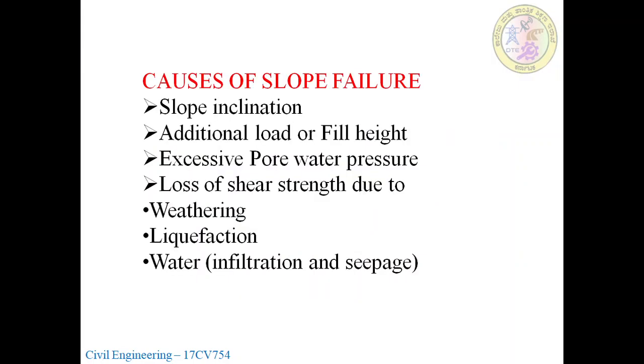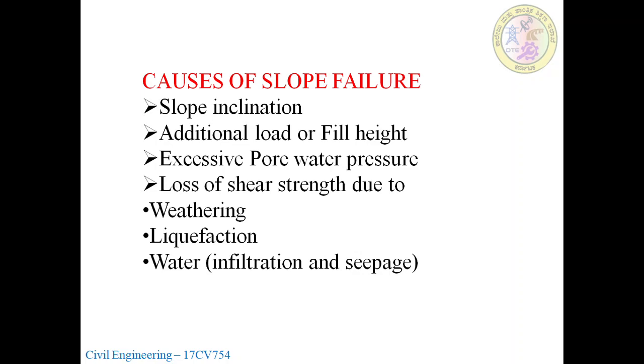In the previous one, we studied the properties of slope failure, meaning the materials, height of the structure, and inclination. In detail, the inclination of the slope is the most important parameter. The height and additional load will be there. The additional load and the height are parameters for slope failure.